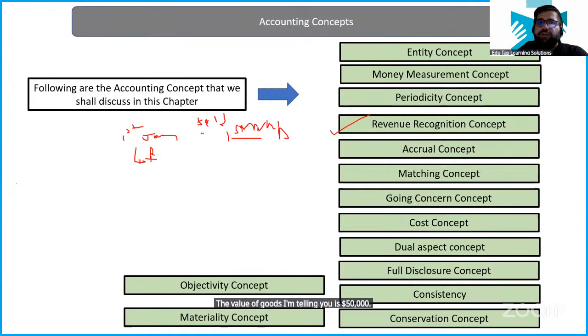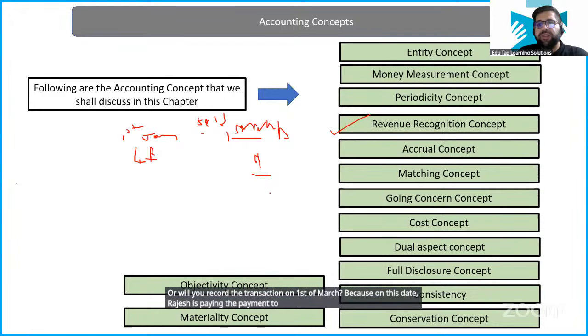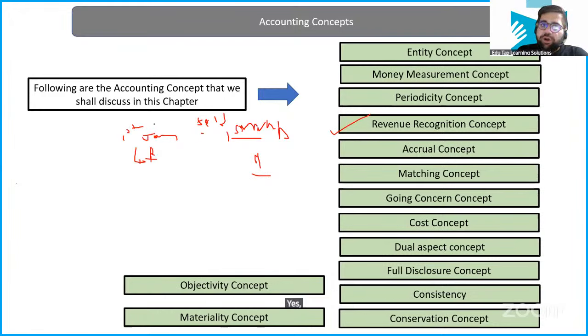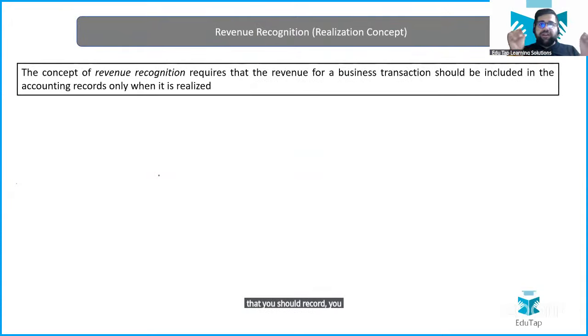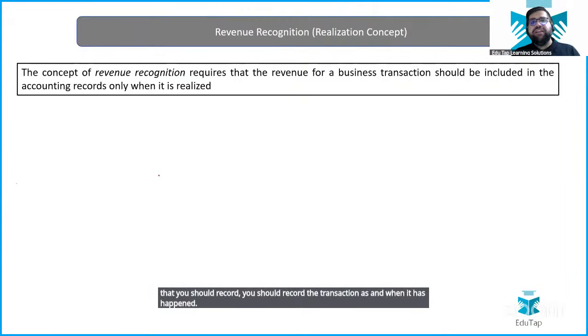Now, will you record the transaction on 1st January because the sale has taken place on this date? Or will you record the transaction on 1st March because on this date Rajesh is paying you? Yes, the transaction will be recorded on 1st January. Now, this is where revenue recognition helps you. Revenue recognition basically tells you that you should record the transaction as and when it has happened.